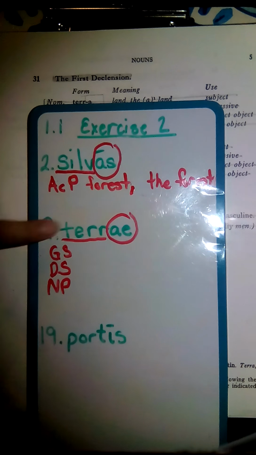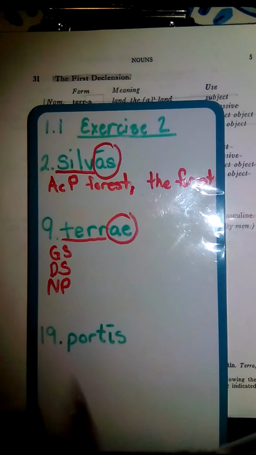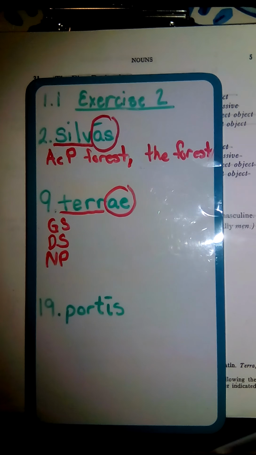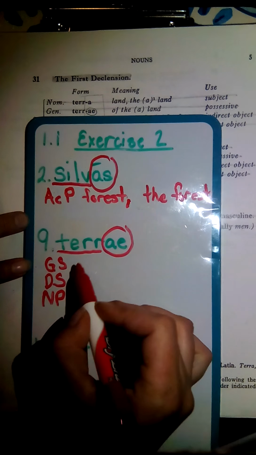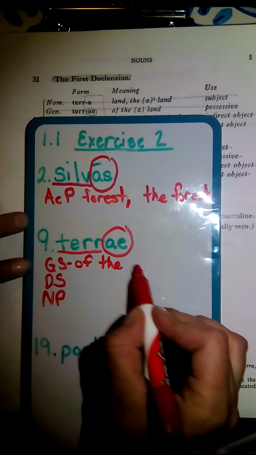So we don't know which way this terrai is supposed to be translated unless we have the context of the whole sentence that it's coming from. So for the purposes of this exercise, we're actually going to translate it all 3 ways. The genitive singular is of the land. So we're going to go ahead and write of the land.